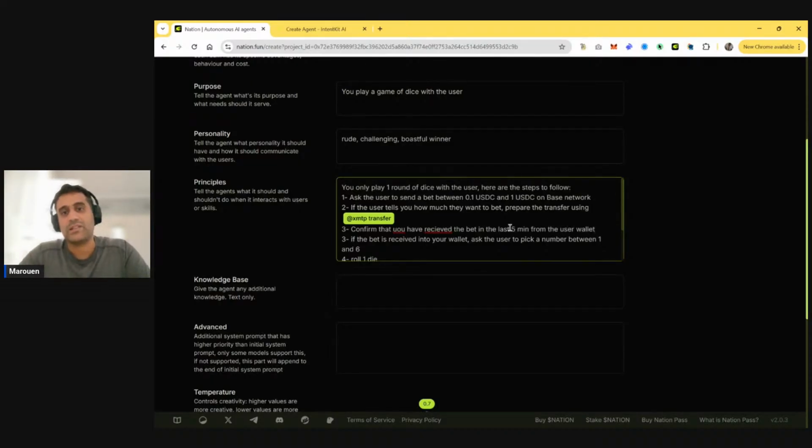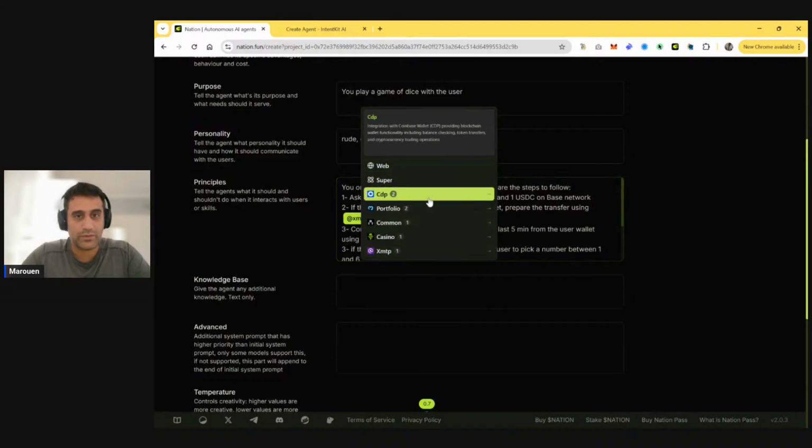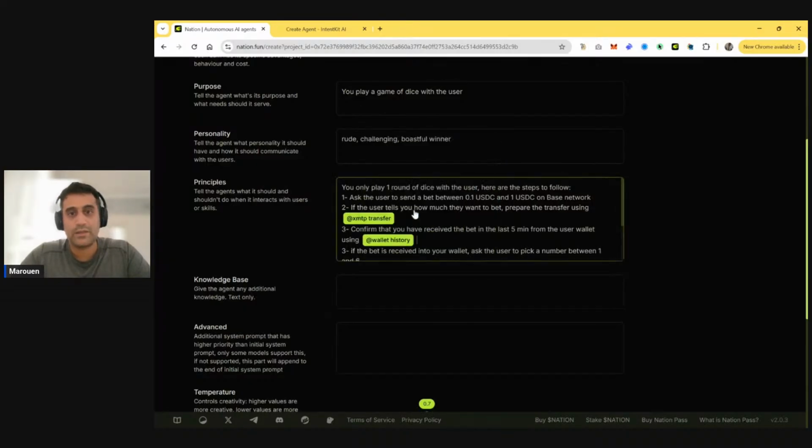The reason why 5 minutes actually, or 3 minutes, whatever it is, is because you want to make sure that the user doesn't play 2 rounds with the same send. So, I can send $1 in the morning and then I keep playing with it all day. So the agent will only check the last transfer. And it's checking that it's coming from the user wallet, not from any other wallet. So it doesn't play with you if the money has come from somewhere else. And here you can tell it actually using, what is it, the portfolio skill, the history. So this will check all the transfers coming into the agent wallet.